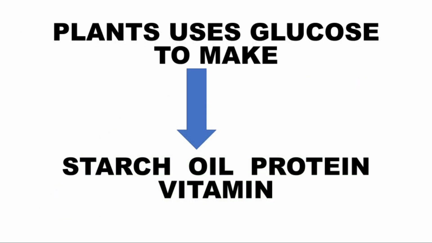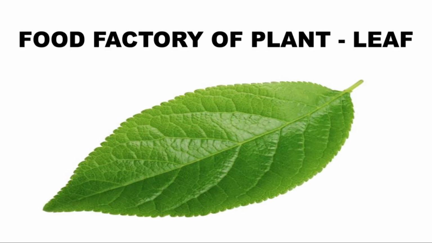Glucose is also converted into fats, oils, proteins, as well as vitamins. So children, when we ask what the food factory of the plant is, leaves are the food factory of the plants because food is prepared in the leaf.